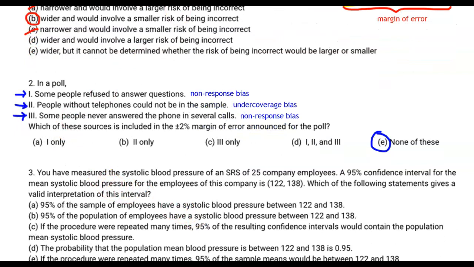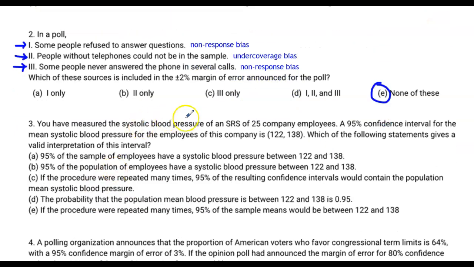All right, for question number 3, you have measured the systolic blood pressure of a simple random sample of 25 company employees. A 95% confidence interval for the mean systolic blood pressure, we're talking about means, it's a good idea to underline there, is 122 to 138. So there's your confidence interval. Which of the following statements gives a valid interpretation of this interval?